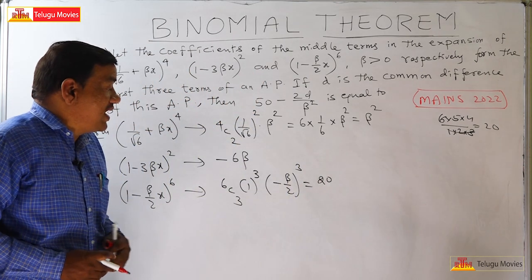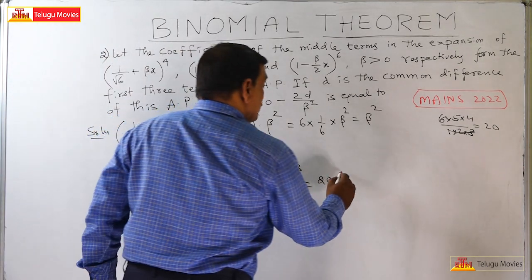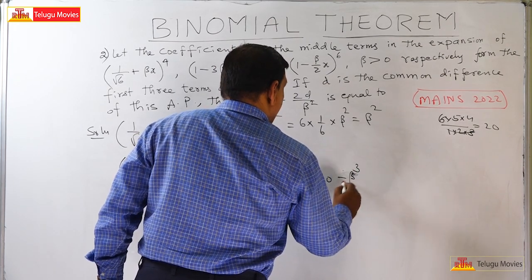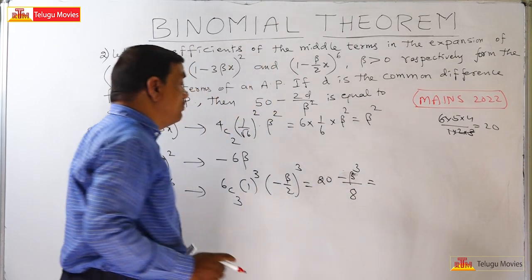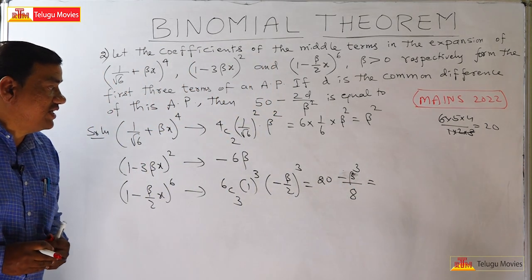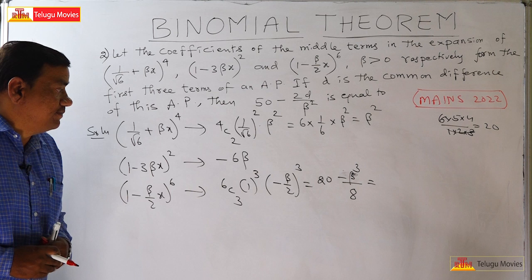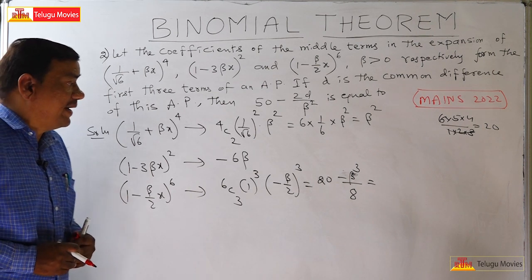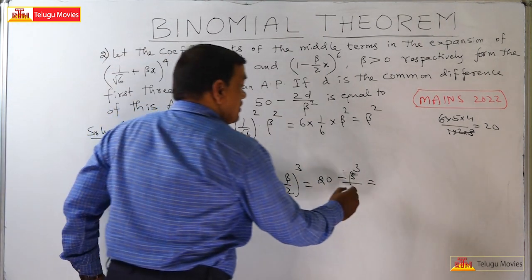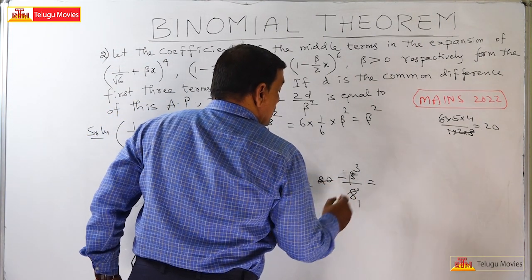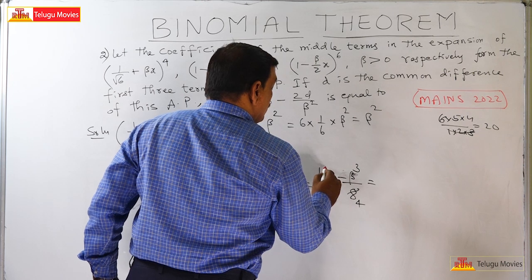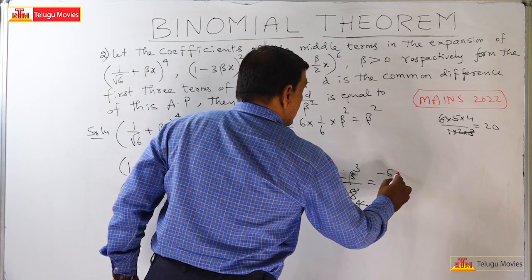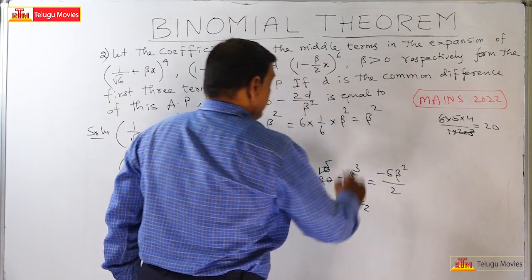So this is equal to 20 times minus beta cube by 2 cube, that is 8. Eight 2s are 16, 4s are, 2 10s are, 2 5s are, so minus 5 beta cube by 2.